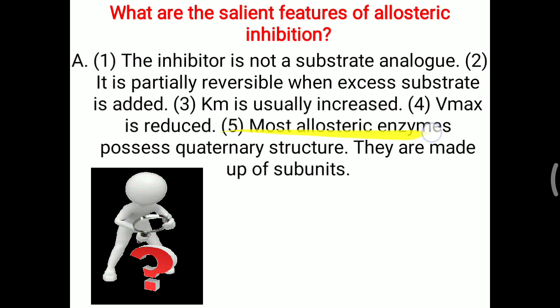Most allosteric enzymes possess quaternary structure because they need multiple sites for the attachment of a substrate as well as a modifier. So they mostly have a quaternary structure and are made up of various subunits, that is, multiple units combined to make one functional enzyme.